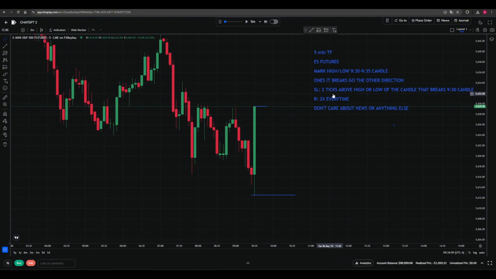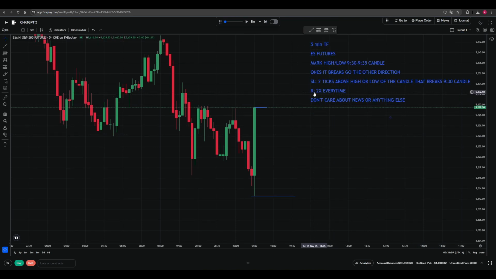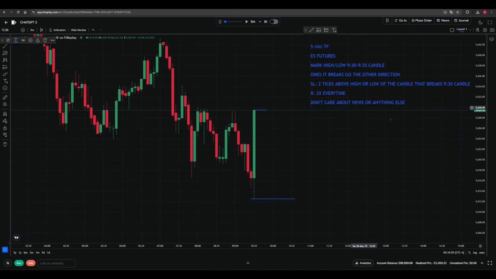Your stop loss is 2 ticks above the high or low of the candle that breaks the 9:30 candle. And you aim for a 2x every time. So risk to reward should be 2x. And you don't care about news or anything else. Very mechanical, very easy to follow. So let me show you.